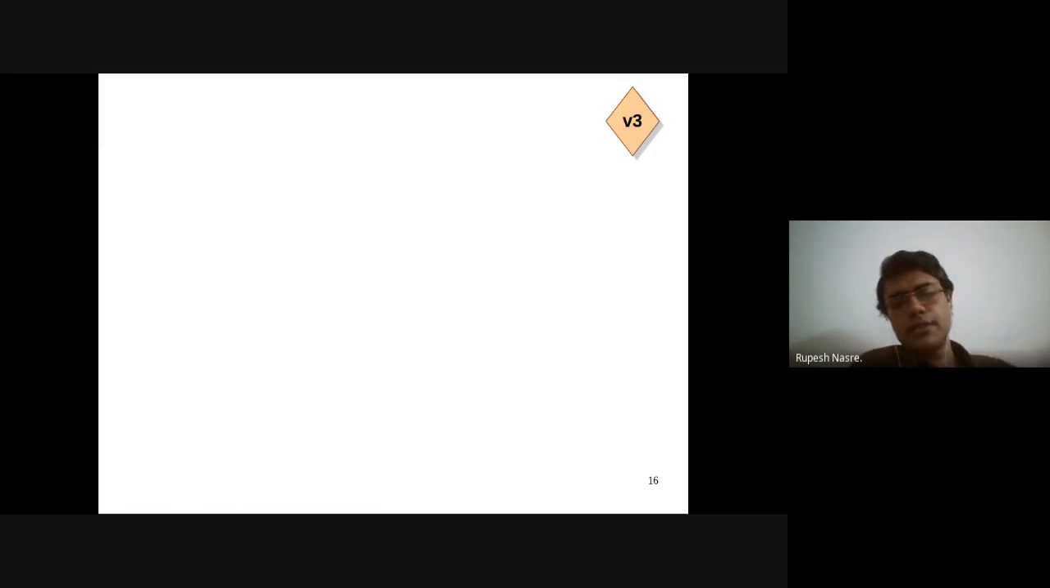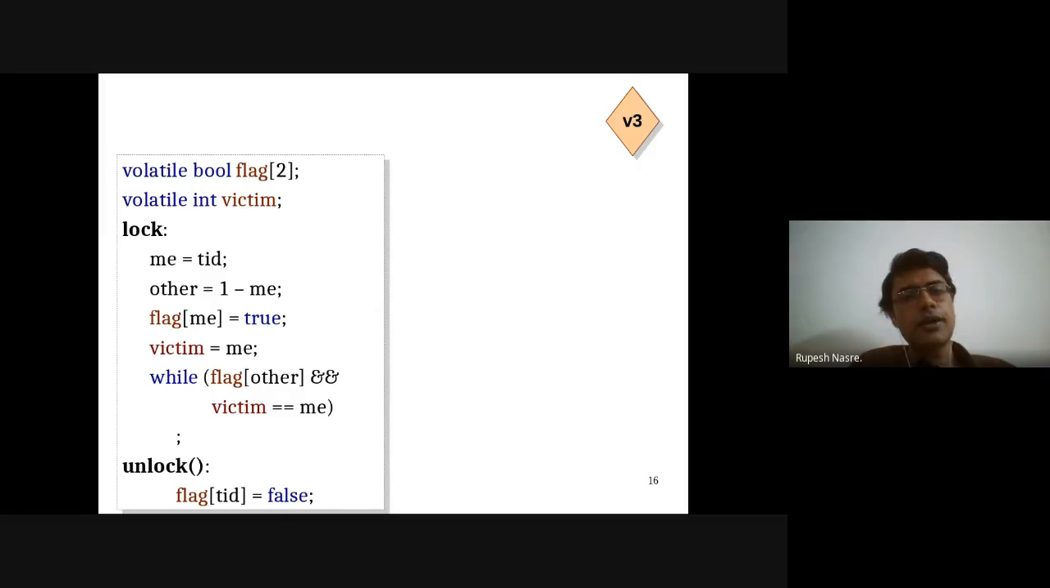So I'm going to combine these two, flag and victim. So I'm going to have these two flags, right? And then I also have the victim. What I'm going to do as a thread is, again, I have this lock followed by critical section followed by unlock. Flag of TID is false is the unlock phase. So that seems to be reasonable. Flag of me is false, right? Which means flag is somewhere indicating that I'm interested in entering the critical section. Okay, so that is what I'm going to set to true, that I'm interested in entering the critical section, and I'm going to victimize myself.